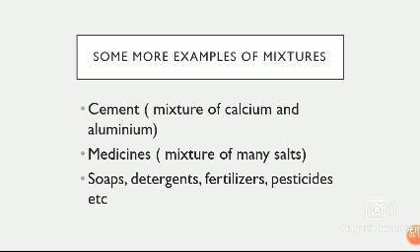So what are fertilizers? Those which are used in the field to increase the yield of crop are called fertilizers. And what are pesticides? Those which are used in the field to kill pests. So what are pests? The pests are those insects which damage the crops. So pesticides are used to kill those insects. So soaps, detergents, fertilizers, pesticides, these all are the examples of mixtures.